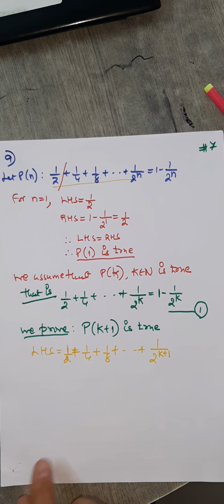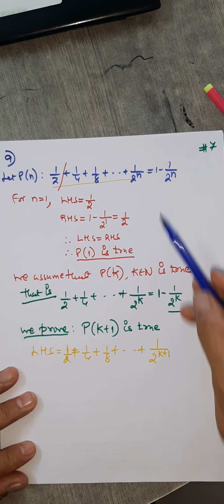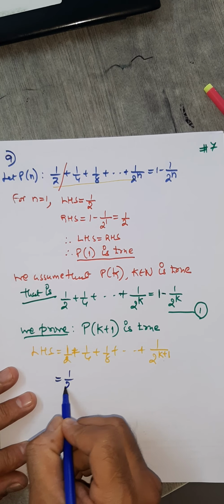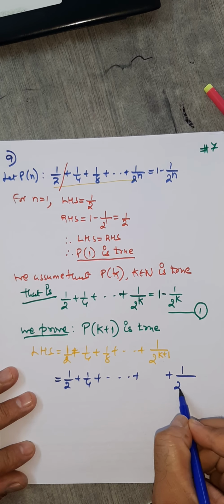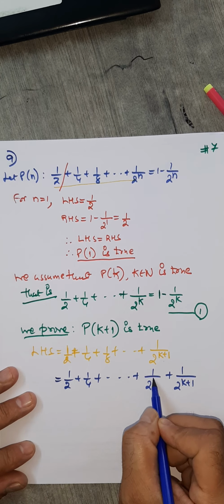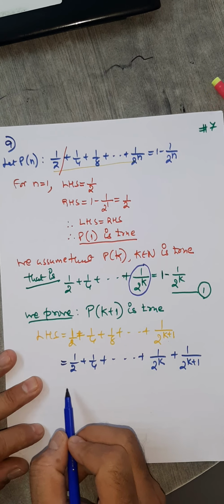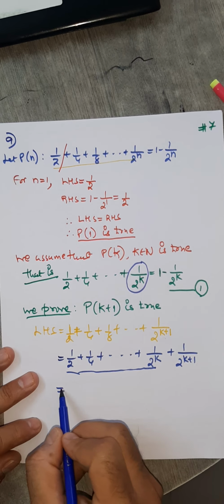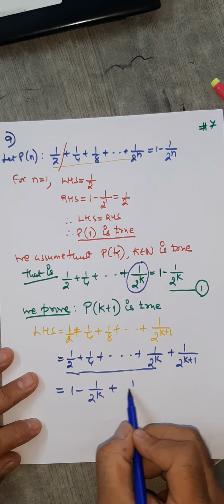Now, how did I get this? Again, instead of n, I wrote k plus 1. Now always, as we did, we write the previous term. The last term is 1 upon 2 raised to k plus 1. What is the previous term? One less power, that is 1 upon 2 raised to k. Then you know the value of the sum up to this: 1 minus 1 upon 2 raised to k, plus this one as it is.